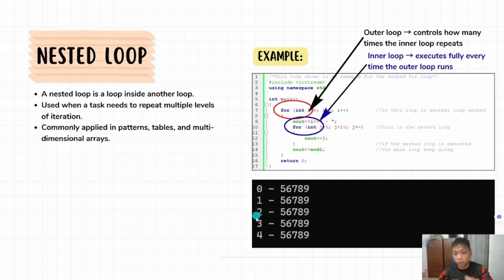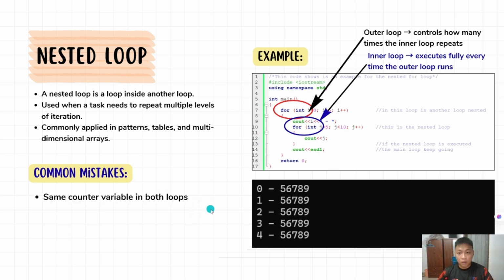So here it also fulfills the criteria: 0, 1, 2, 3, 4. The common mistake of this nested loop is both loops using the same counter variable. This one we really need to pay attention to. If not, they will keep coming out with errors.